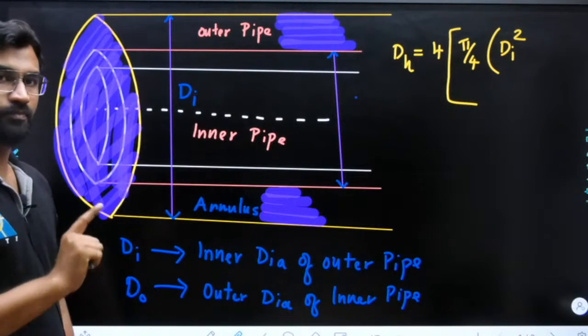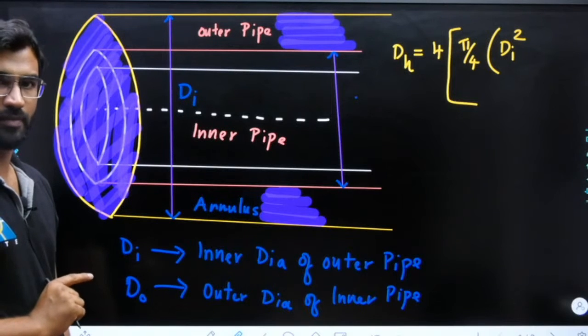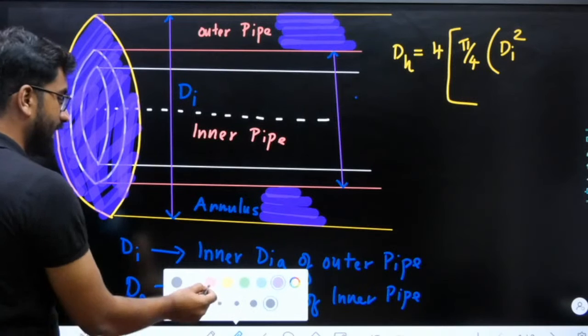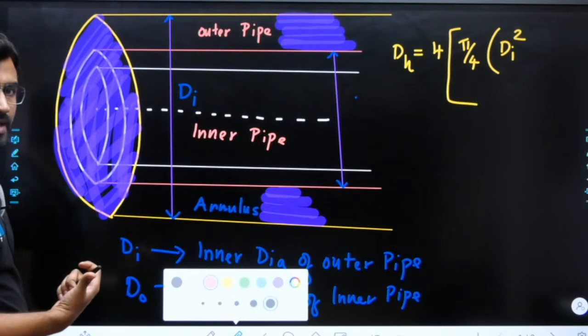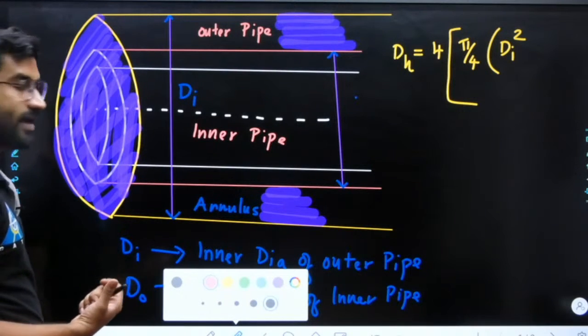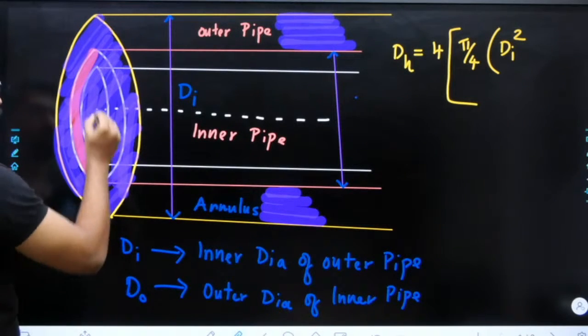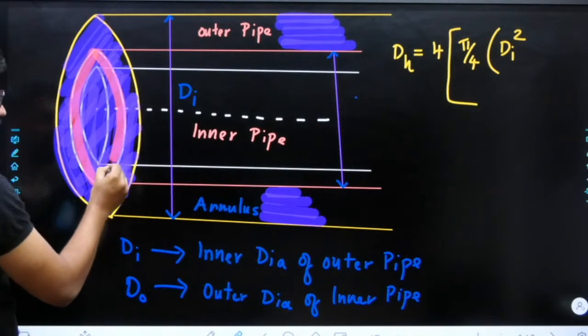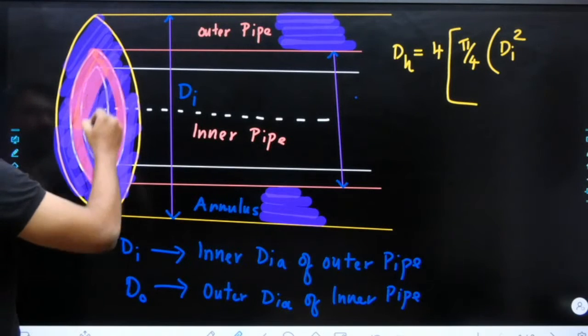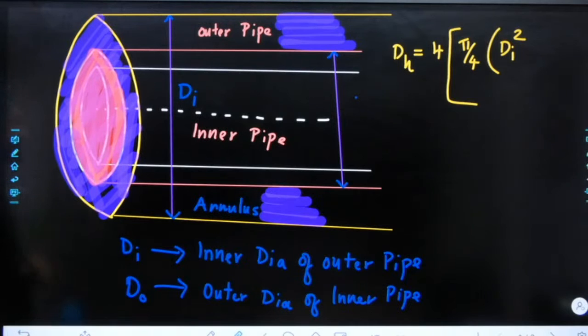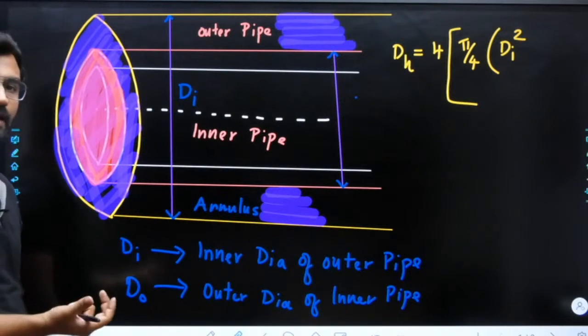We don't want that complete area, right? We don't want the complete area. So from this complete area, how much you need to minus? How much you need to minus from the complete area? From this complete area, we need to minus this much area. That is this particular area I need to minus. Then the remaining area will be what? That will be the area available for what?